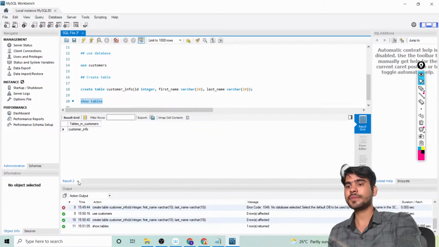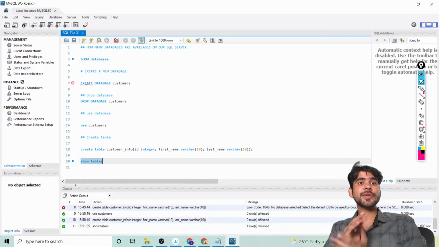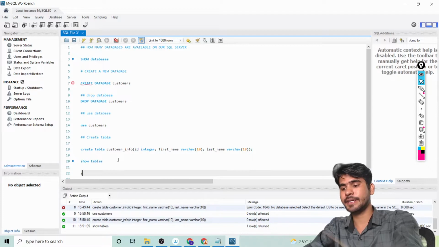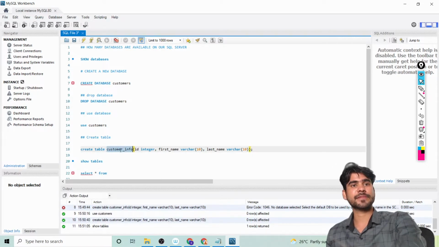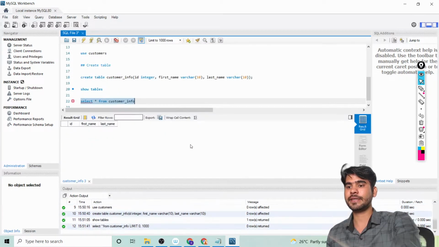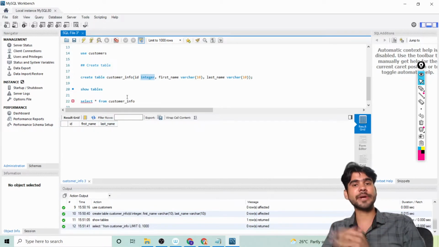Okay, now after that what we can do, let's try to check the information of the table, all the information of the table. So for this you can write select star from customer info. Let me select this cell, and then you can run again. So here you can see under the table we have a first name, we have an id number, and then we have a last name. Id number, first name and last name are available under the customer info table.